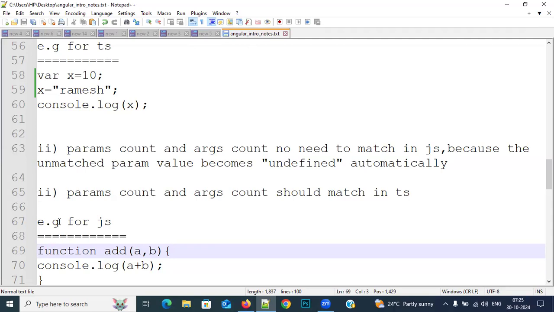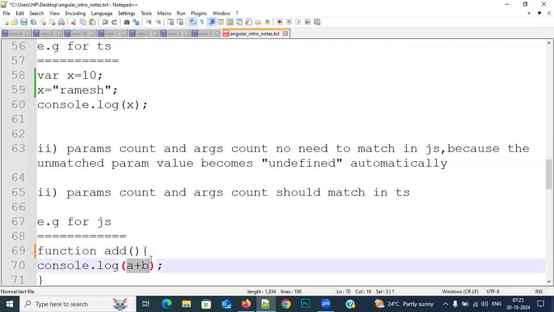Here I am writing function, and every function should have a name, just as every human being has a name. Here I am writing the function name as yard. Here I am writing some instruction, console.log, something like this.